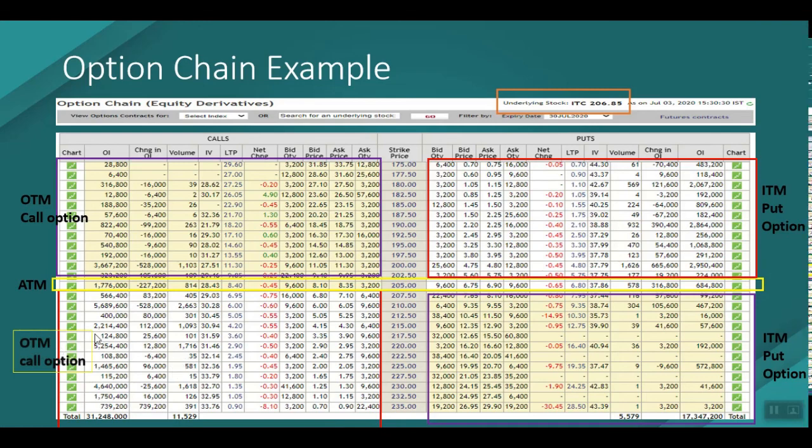So this is an OTM call option, and this is an in the money call option, whichever is lower than the current underlying stock price. If you look at the put option, whichever strike price is lower than the underlying stock is the OTM put option, and the strike price higher than the underlying stock is known as an in the money put option.